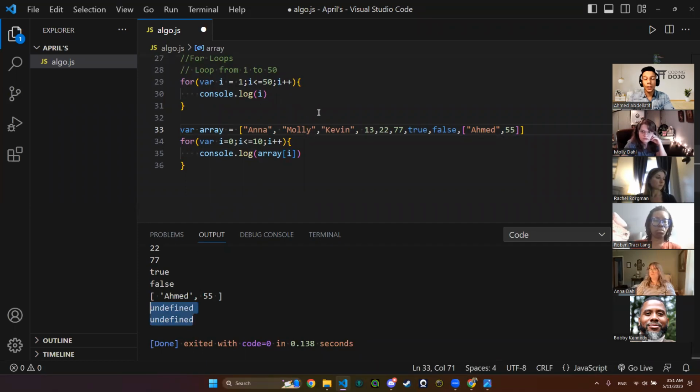What if we want to console log until 22? What will be my condition right here? Tell me, anyone? Less than 5. Yep.